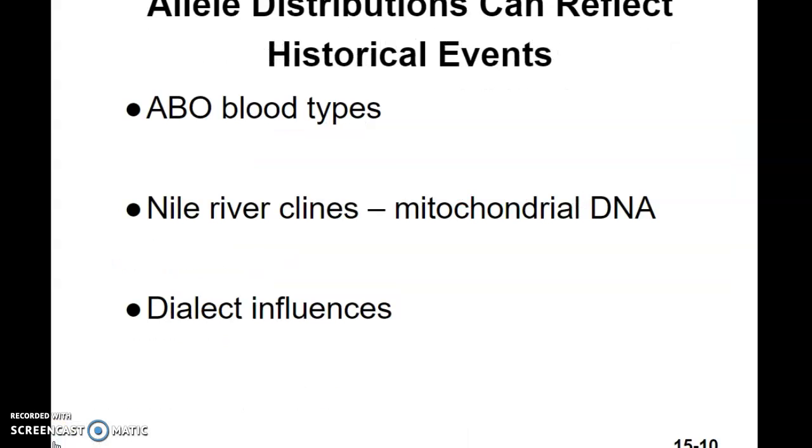Other things can reflect historical events, and we definitely see that with ABO blood types. Most of the world is O blood type, but we do see populations of A in Germany, and wherever Germans seem to have moved, you find that A blood as well.